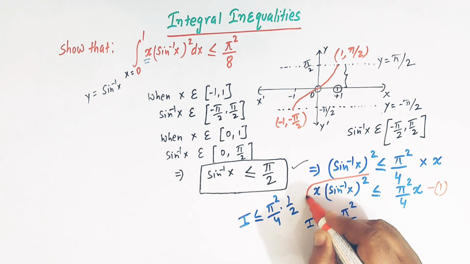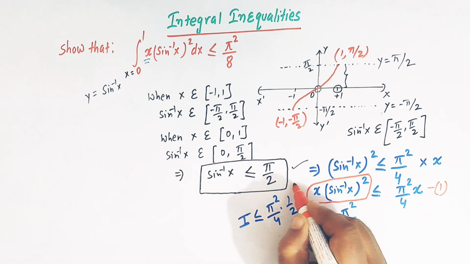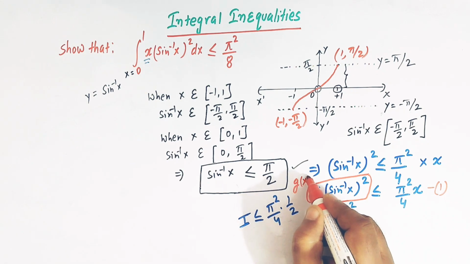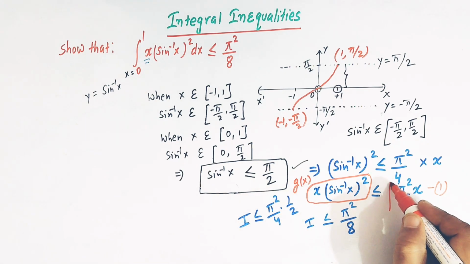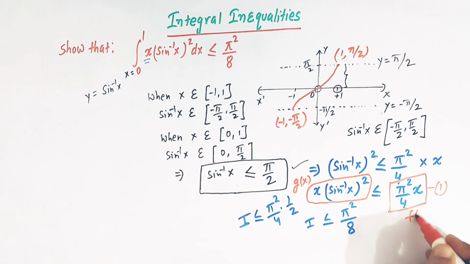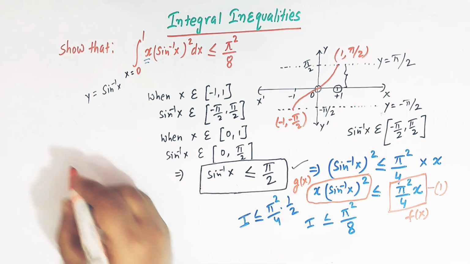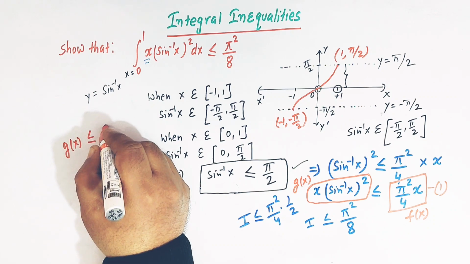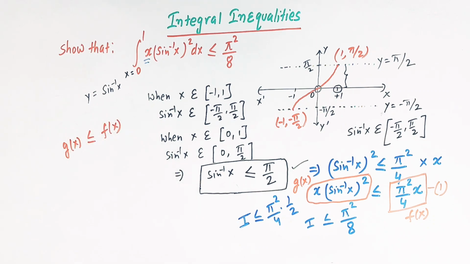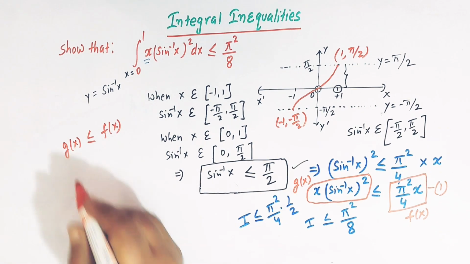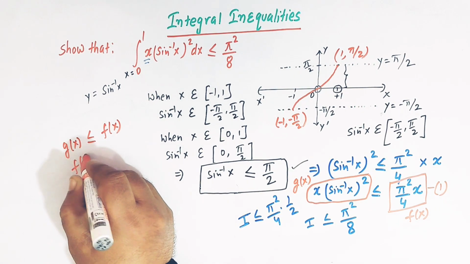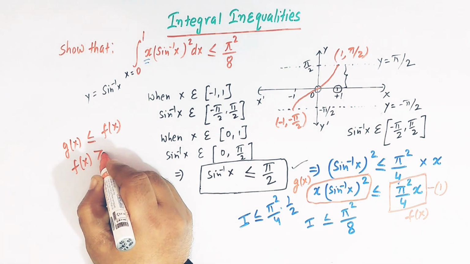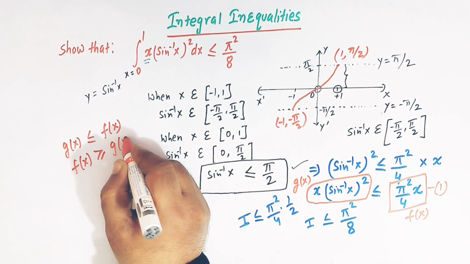So if we denote this function by say g of x, and this function by f of x, we get g of x is less than or equal to f of x. So we can also write this inequality as f of x greater than or equal to g of x, right?